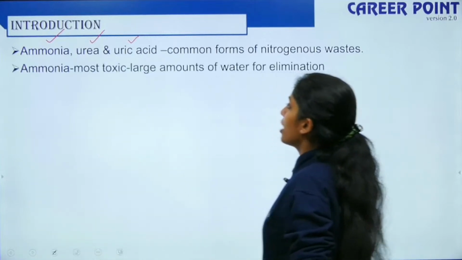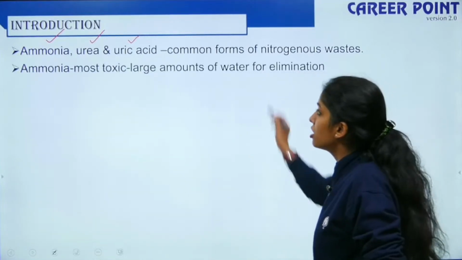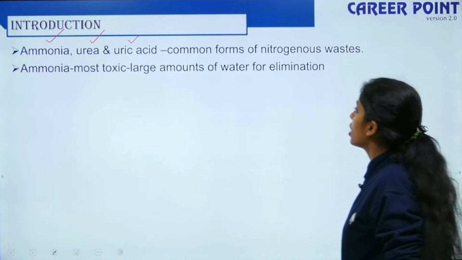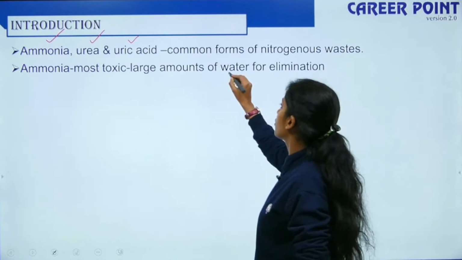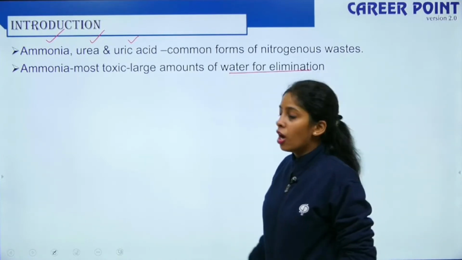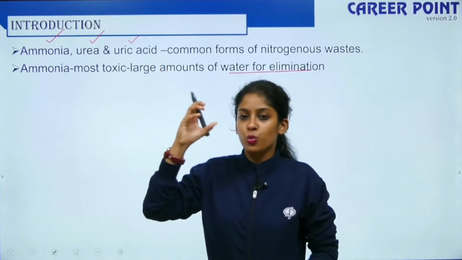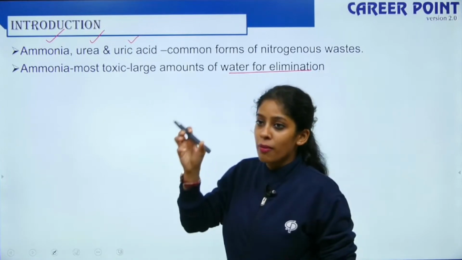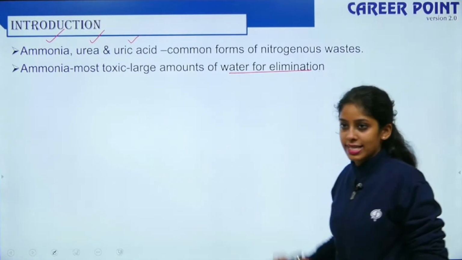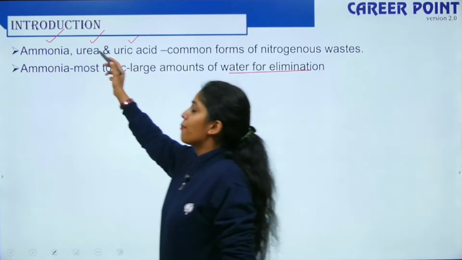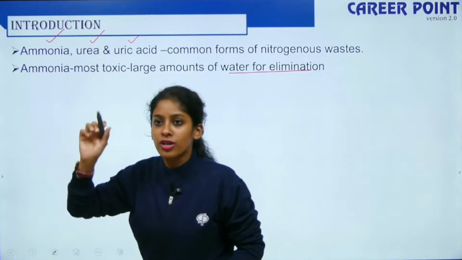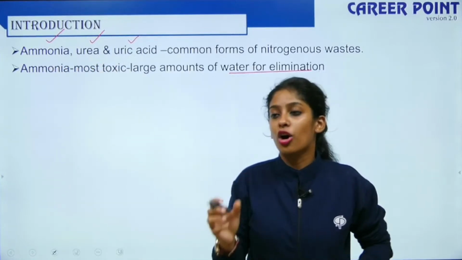Ammonia is the most toxic of all the nitrogenous waste, and large amounts of water are required for the elimination of ammonia. The toxicity is in this order: the most toxic nitrogenous waste is ammonia, followed by urea and uric acid. Ammonia is the most toxic, and for its elimination we require a lot of water.